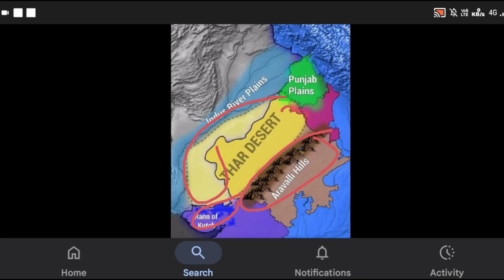If the examiner asks you to point this out, you need to be careful here. He might even ask you to point out the Aravalli Mountains at some time. So this is the geographical location of the Thar Desert.